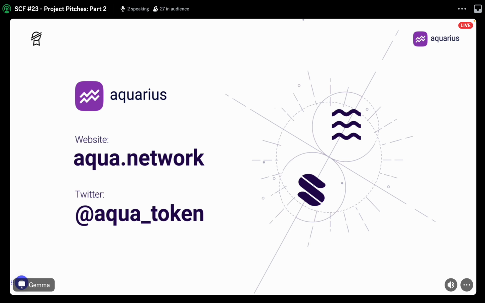What does your current user base look like? What does your traction look like? So trustline wise, I think we're now at 180,000 on Stellar. So I think we're like the third most held asset on the network now, with 125,000 of those funded. So we've got a lot of traction within the community.